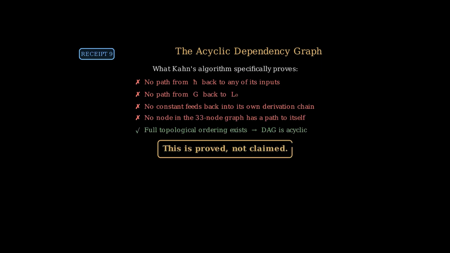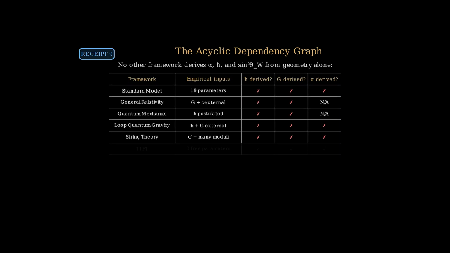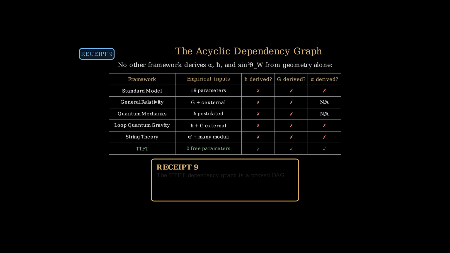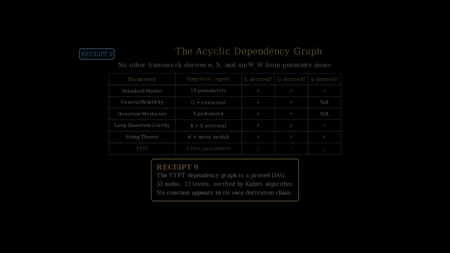Receipt number 9. No other framework derives the fine structure constant, the Planck constant, and the weak mixing angle from geometry alone with 0 adjustable parameters. The standard model takes 19 empirical inputs. General relativity requires Newton's G and the speed of light as external inputs. Quantum mechanics assumes h bar as a postulate. Loop quantum gravity retains both h bar and G as external inputs.